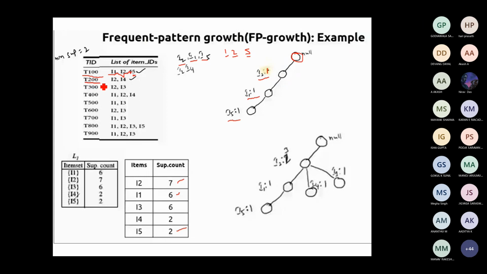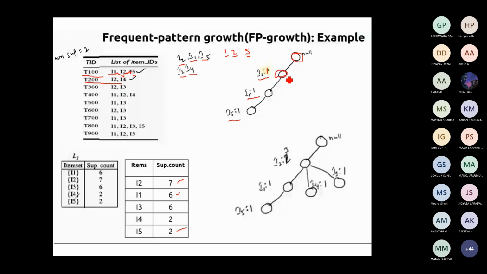The next transaction is I2, I4. I2 has the highest value, and then I4 has the next lowest value. Now you check whether any node in the tree already has I2. Already we have I2 here, so you make use of the same node.